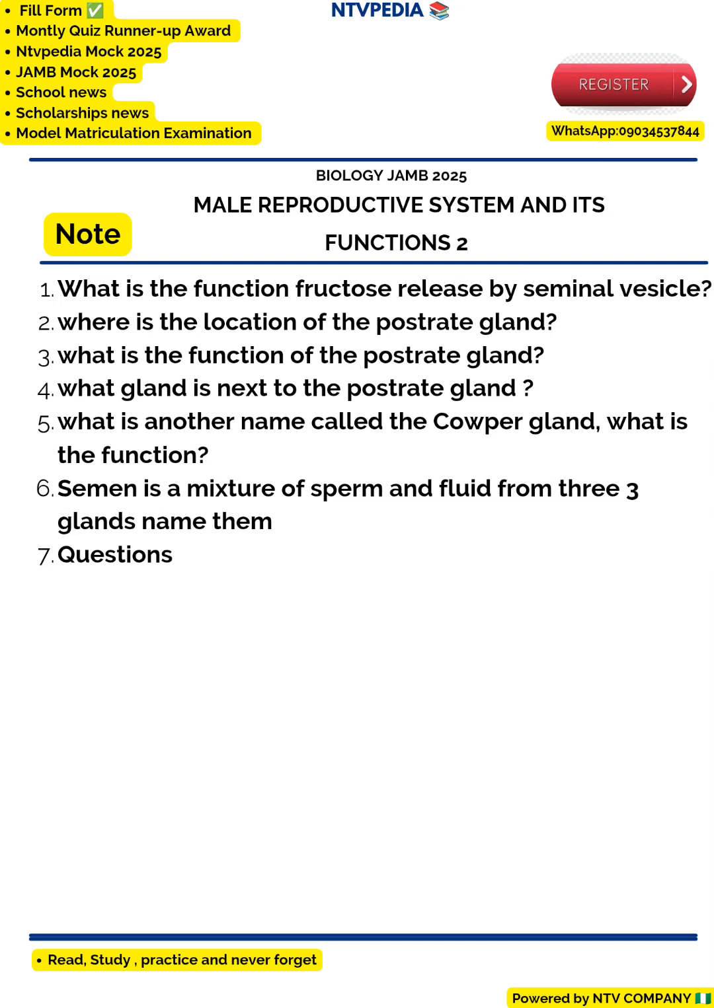Question number 5 says, what is another name for the Cowper gland? Another name for the Cowper gland is the bulbourethral gland. The next question is, what is the function? The function of this Cowper gland is the addition of a clear fluid. This clear fluid is released into the urethra before the sperm itself is released. The function is to neutralize the acid of the urine in the urethra before the sperm is ejaculated.